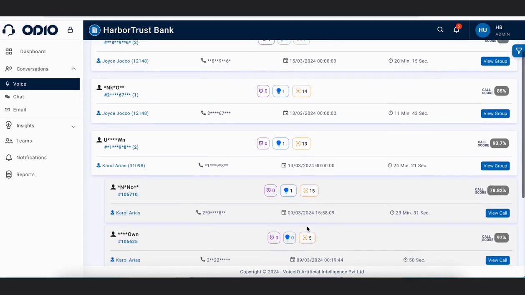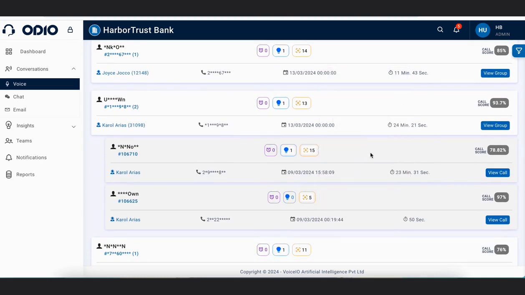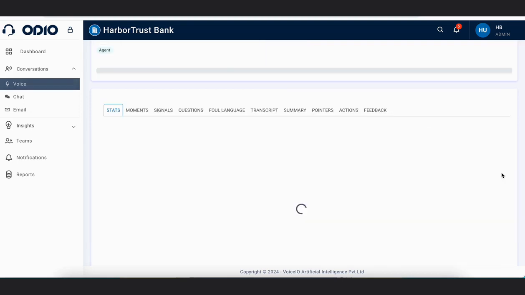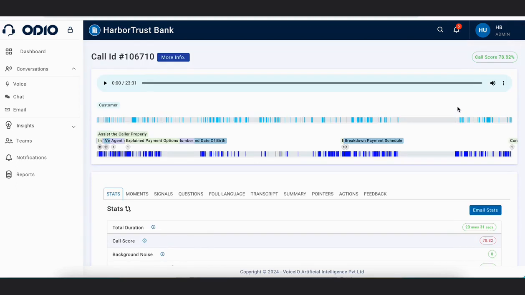And in this particular call we found 15 different movement parameters. So this is the agent name, this is the agent ID, this is the agent's phone number, this is the date and time of this particular call, this is the duration of this particular call. So this phone call is of 23 minutes and 31 seconds. So when you click on the view call button, this is the main page of a call.